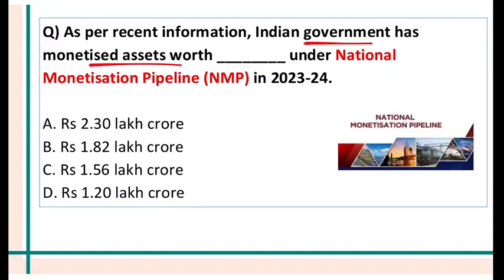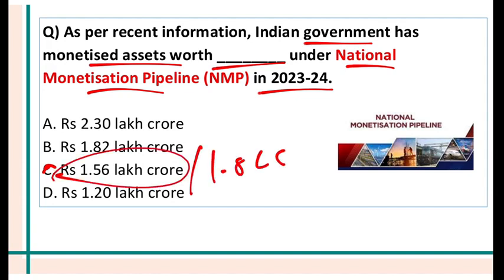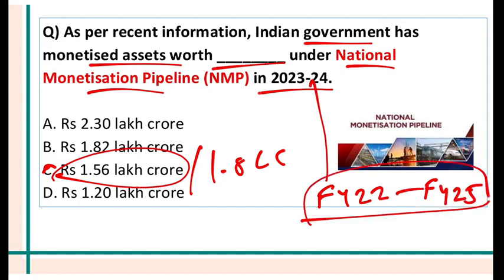Indian government has monetized the assets worth how much under the National Monetization Pipeline in the financial year 24? So Indian government monetized 1.56 lakh crore worth of assets under the National Monetization Pipeline. And their target was 1.8 lakh crore, but they were able to achieve 1.56 lakh crore. Now, this scheme, National Monetization Pipeline, was started from financial year 22 all the way till financial year 25 for these 4 years.